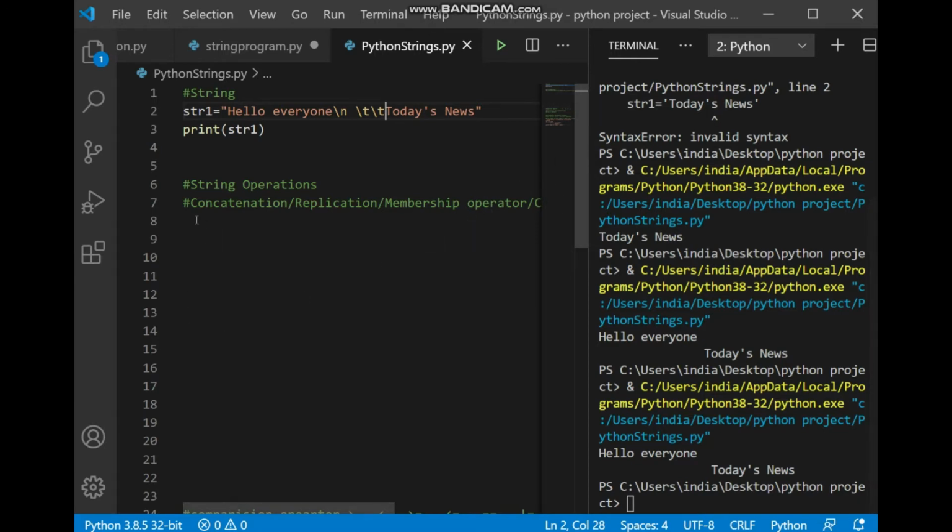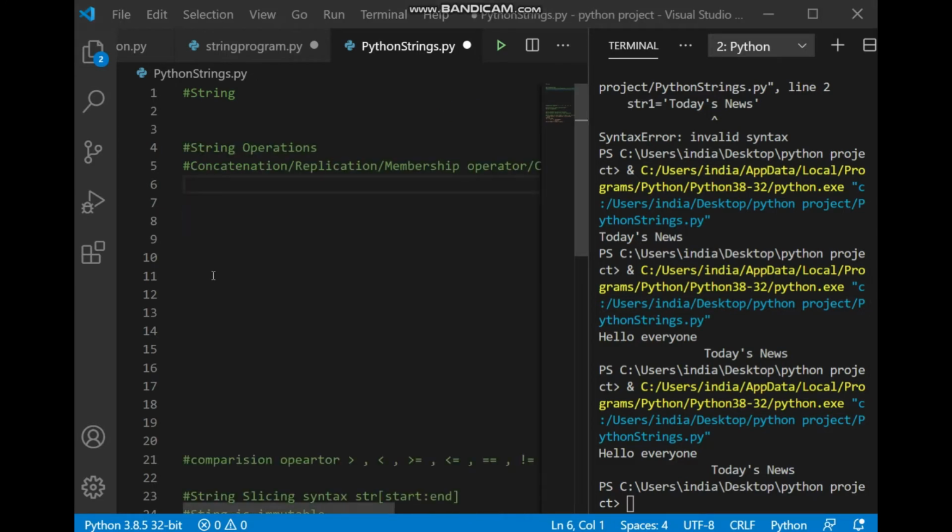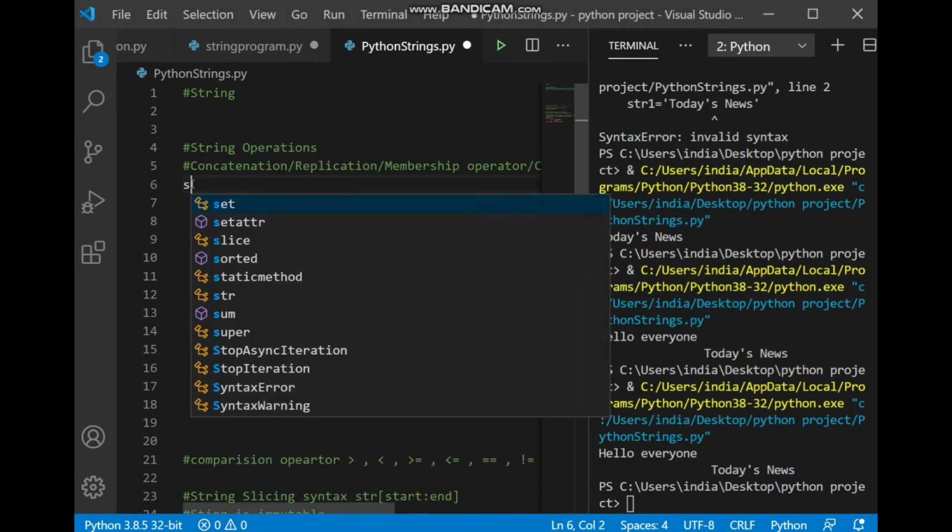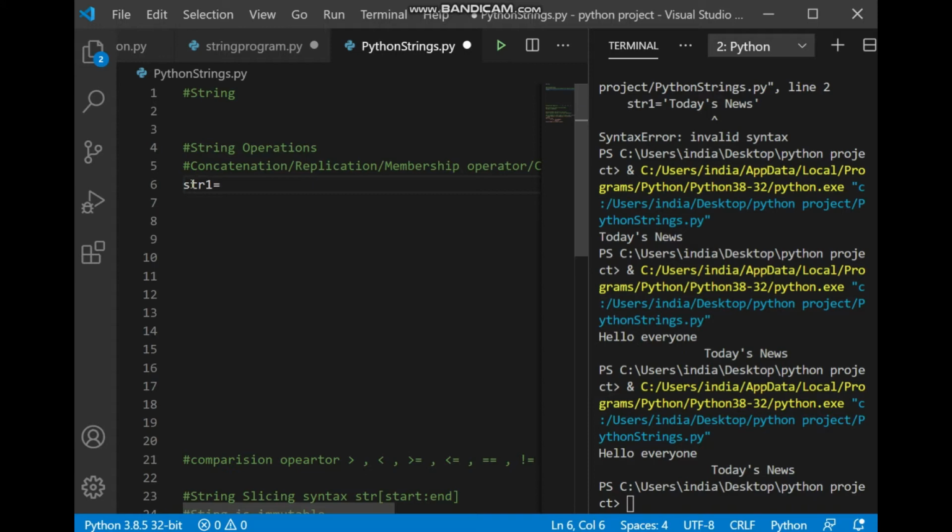Now let's see the string operations, that is the concatenation operation, replication operation, and membership operation. For these three things we need operators. For concatenation we need the plus operator, for replicating we need the multiplication operator, and for the membership check we need the in operator.